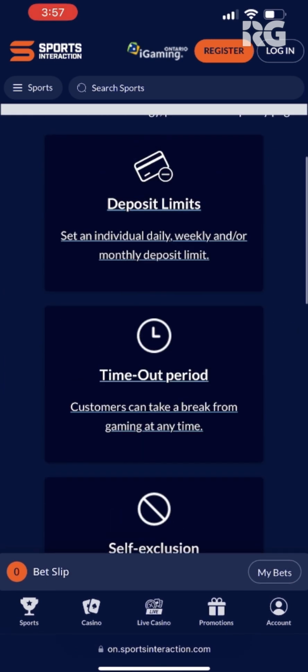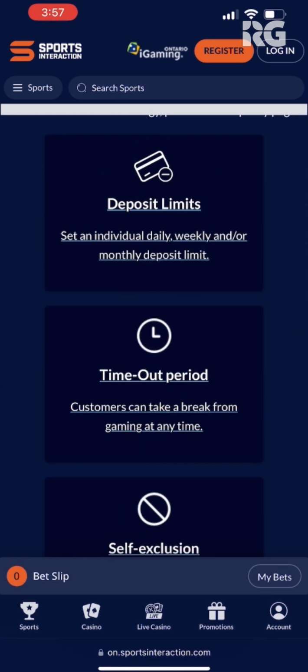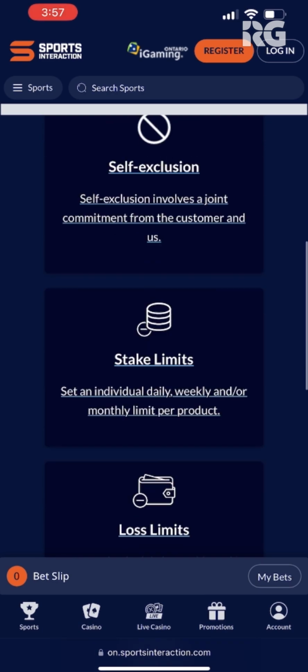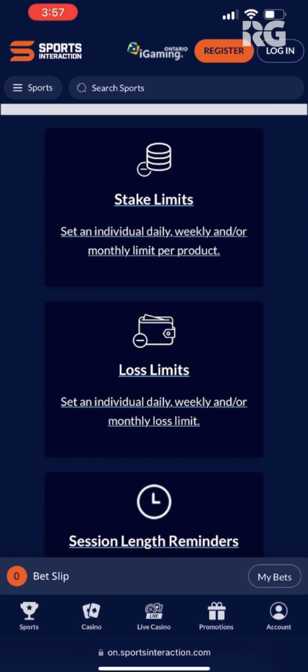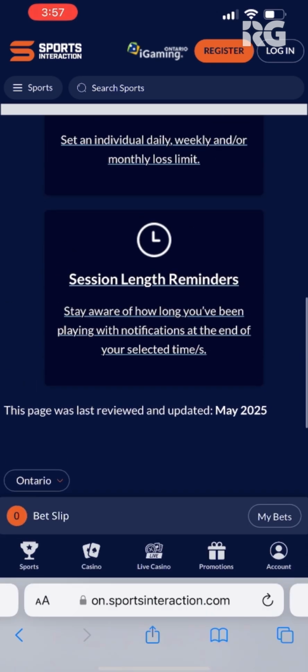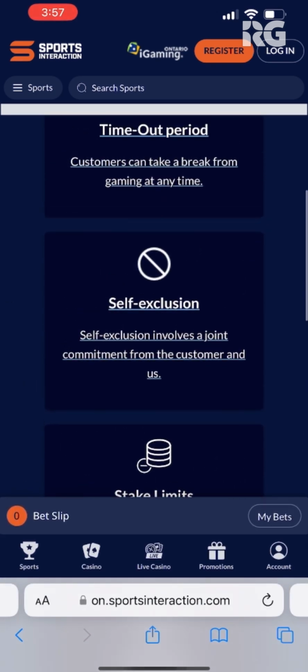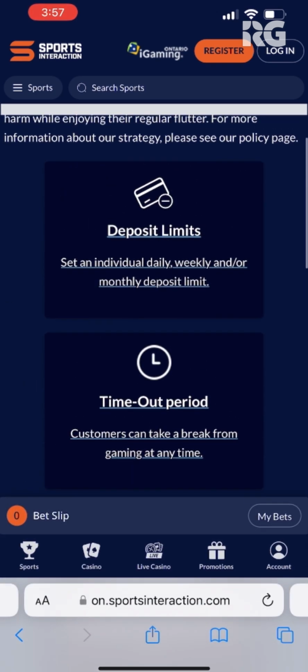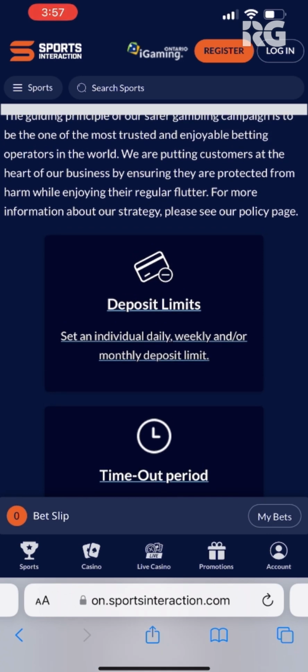You can set these for weekly, daily, monthly, a timeout period, self-exclusion, wagering limits, loss limits, session length reminder. So there's a lot of different things here. And this was updated May 2025. Of course, now we're in November, so hopefully they would update that pretty soon. But nonetheless, these tools are available for you to use, which I think is awesome. You can just take advantage of these and set up an experience that you're comfortable with.